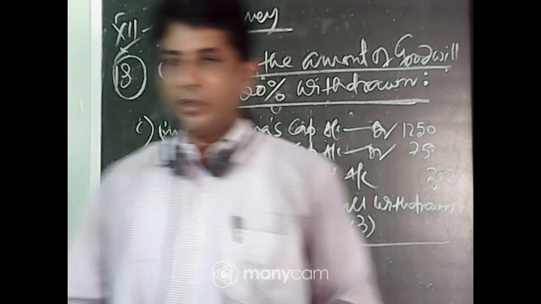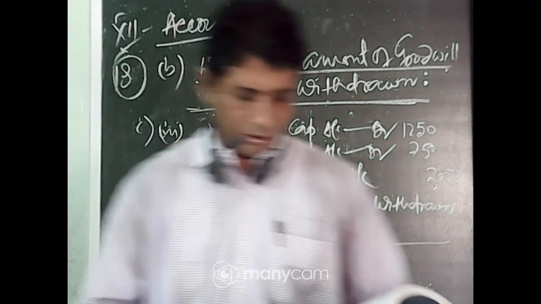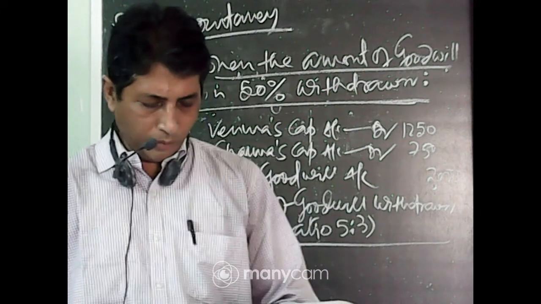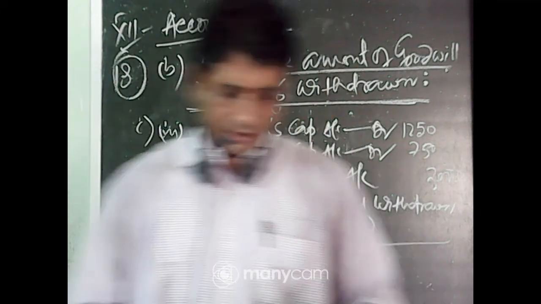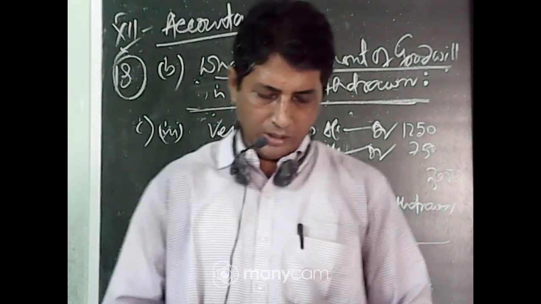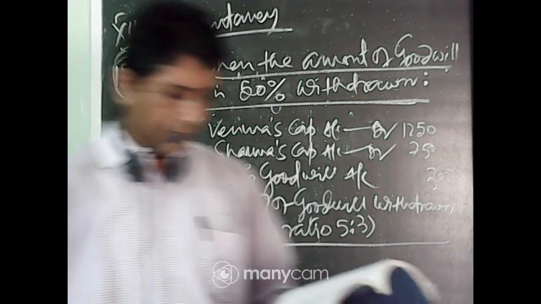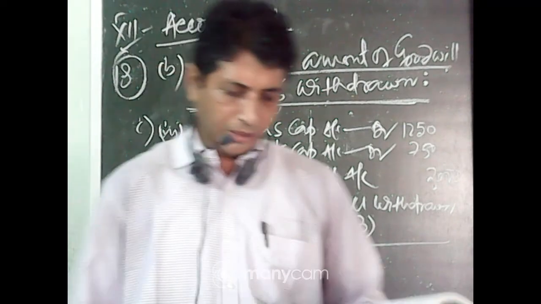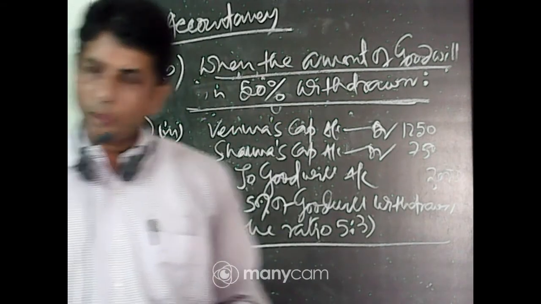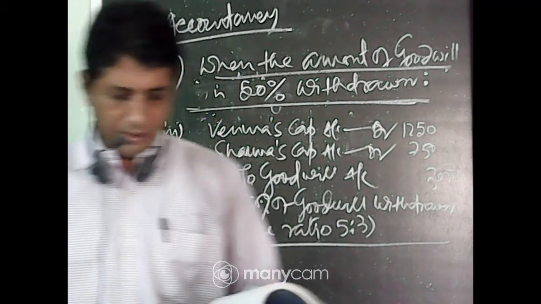Now in this problem, the new ratio is given. New ratio is 2:1:1. A and B withdraw their share of goodwill, give necessary journal entries. A and B are partners in a firm sharing profits and losses in the ratio of 3:2. The old ratio is given, the new ratio is given.